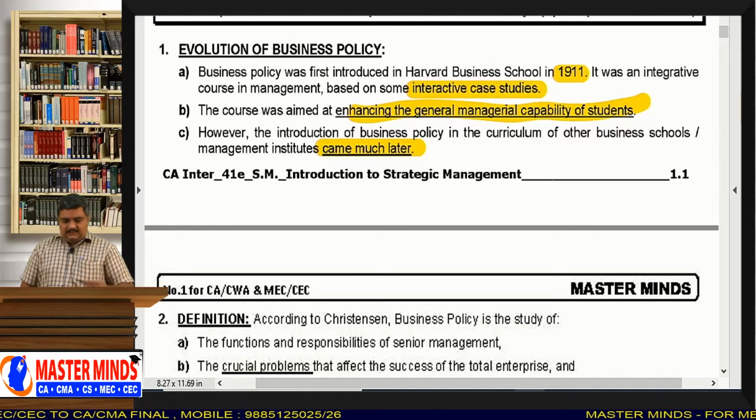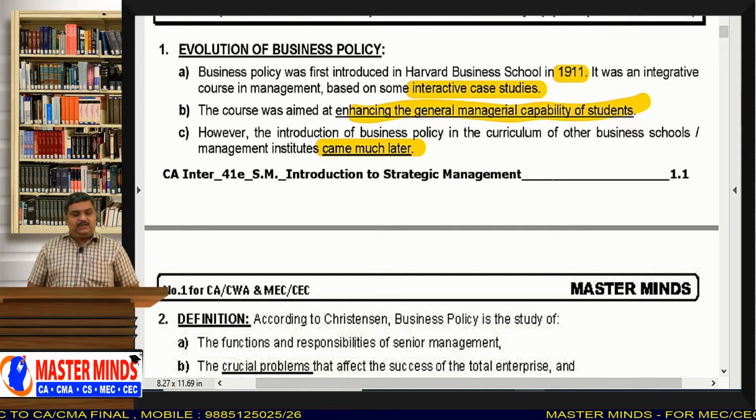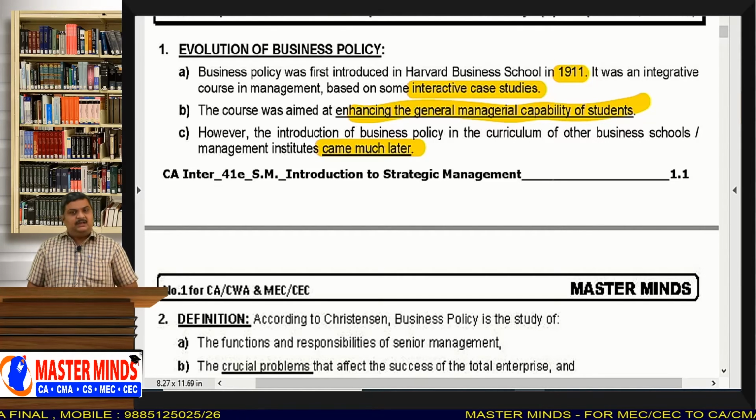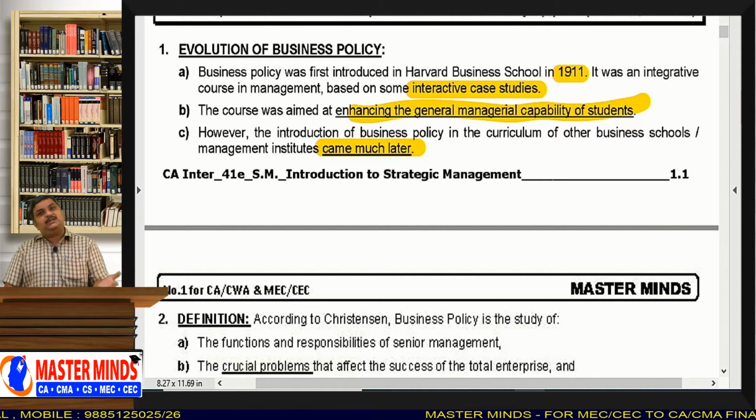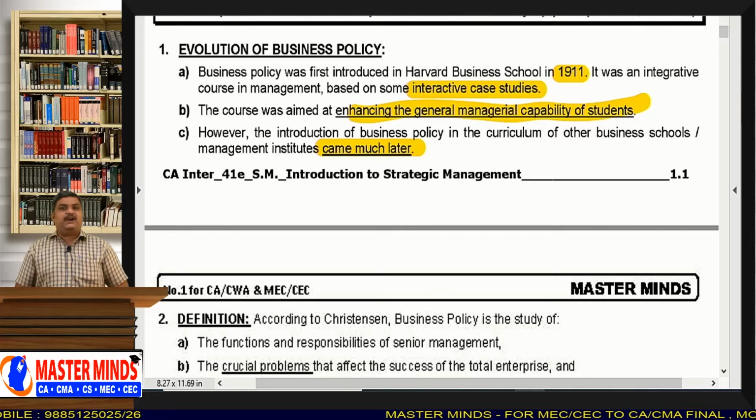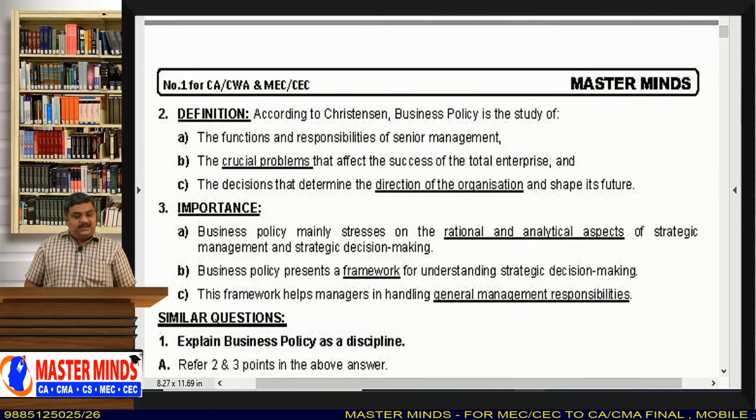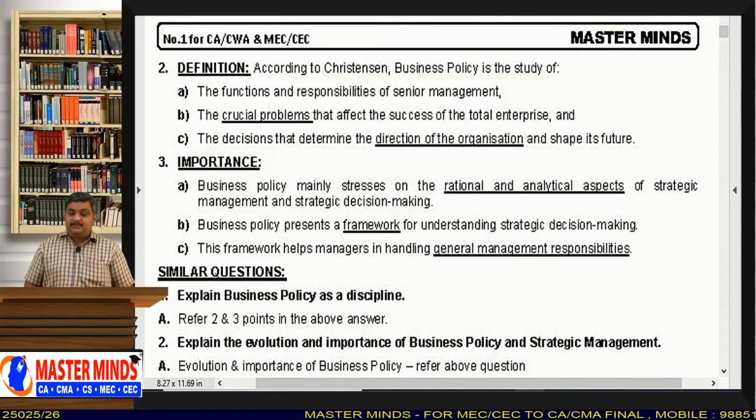So that is a little bit of history that you need to learn about the evolution of business policy as a subject. Please remember, business policy is further renamed as strategic management. Now let us understand the definition of business policy.